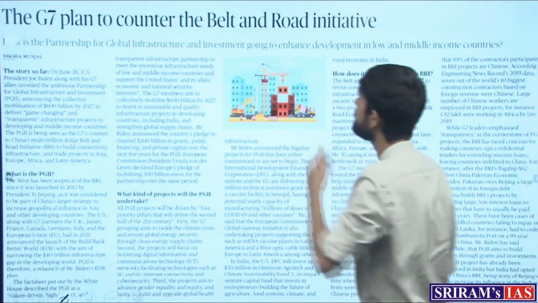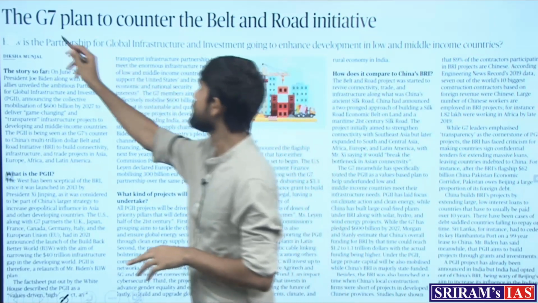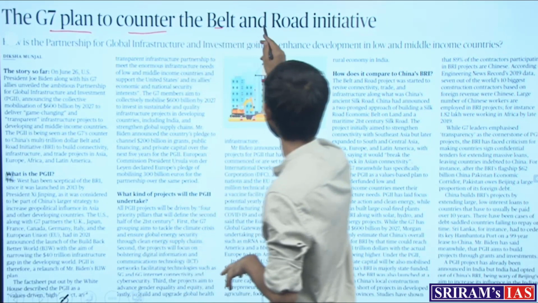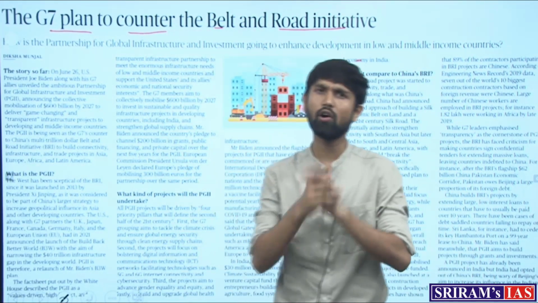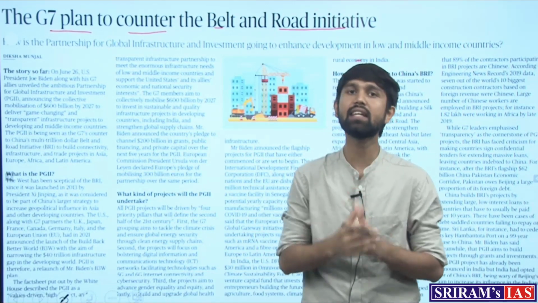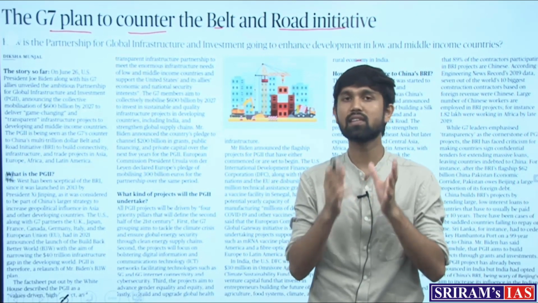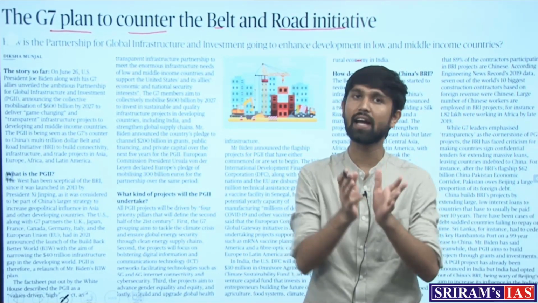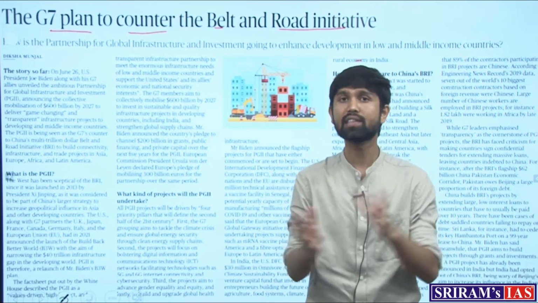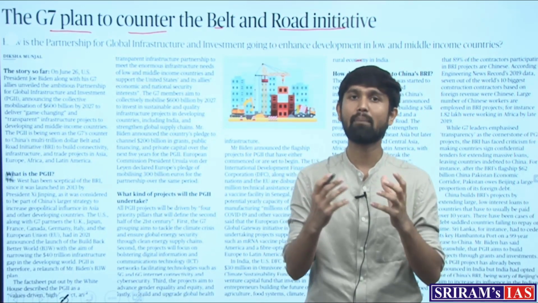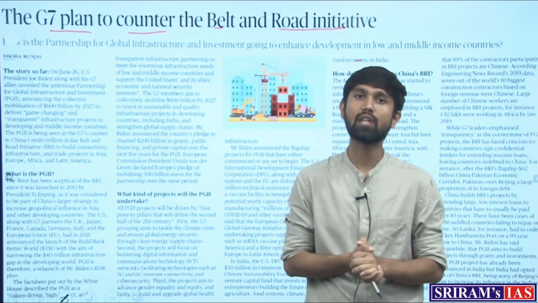The next article which appears in the newspaper, which again relates to China, is the G7 plan to counter the Belt and Road Initiative. Now, all of these articles, all of these events are happening increasingly in the world due to the rising policies of China. Since China is taking strong strides ahead of asserting dominance in the world order, other countries as well are grappling and struggling and putting their efforts to counter Chinese efforts.